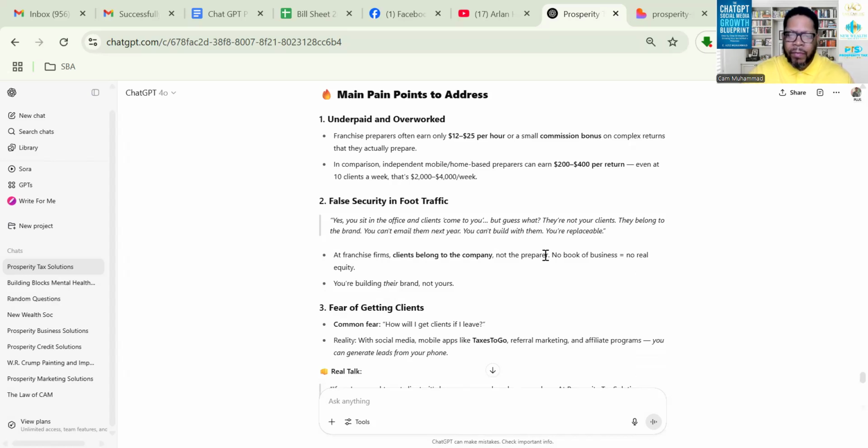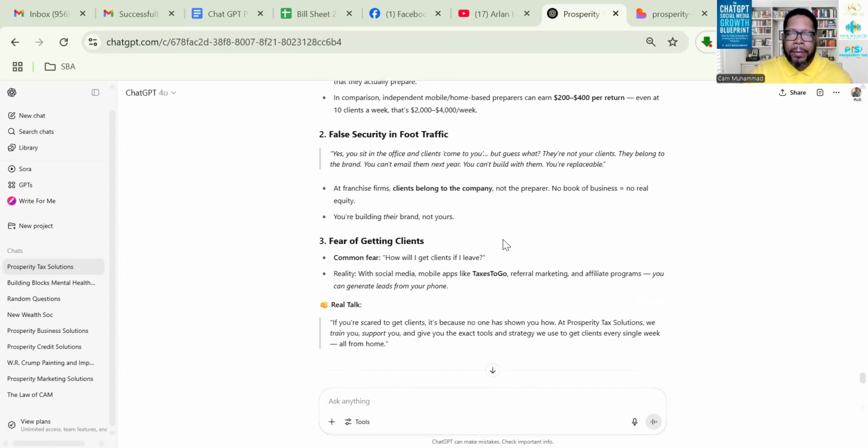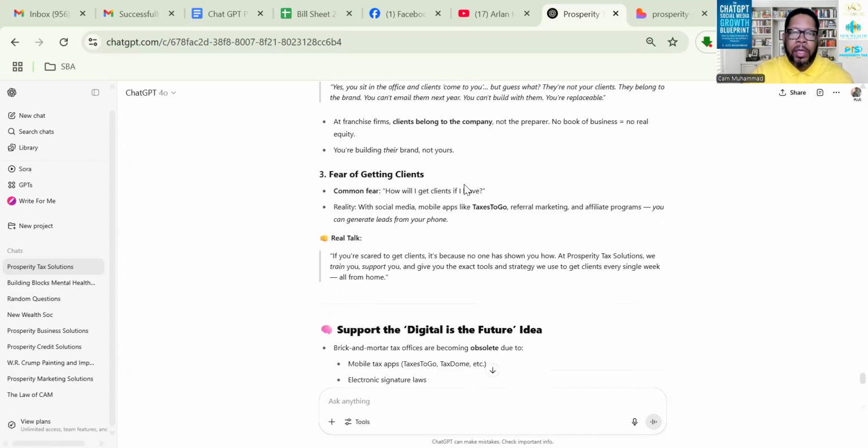But obviously, I feel like there wouldn't be a reason to leave, because no matter what you're aspiring to do, we have a solution here at Prosperity Tax, especially with our parent company, New Wealth Society. We can do for you anything you need to be done, whether you're just going to be a preparer and build, or whether you want to get your EFIN and break out on your own. We can show you how to do all of that here. We're going to give you the best compensation and all the tools that you need, so you wouldn't have a reason to leave and go look anywhere else. You would just have to communicate to us what your goals are and what you're trying to do.